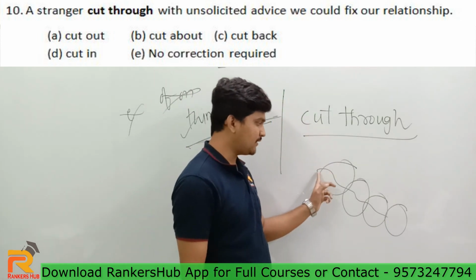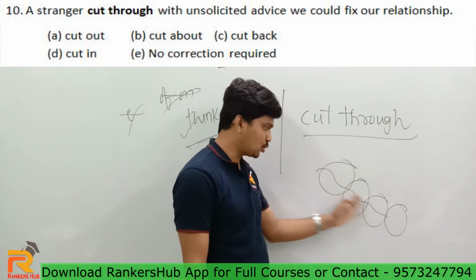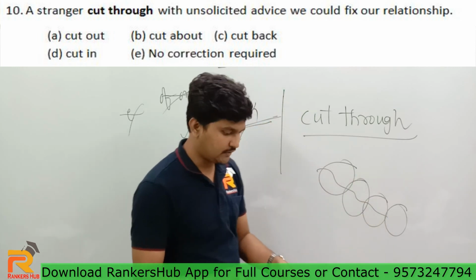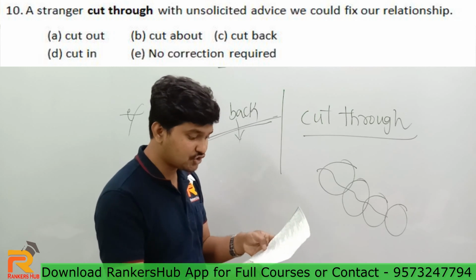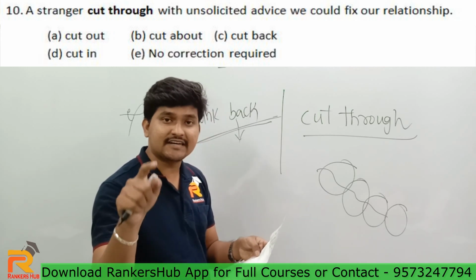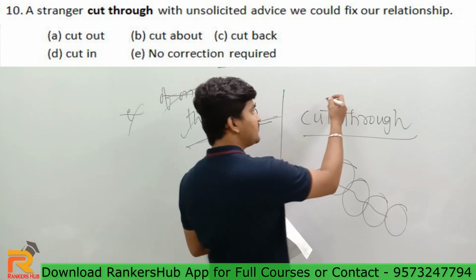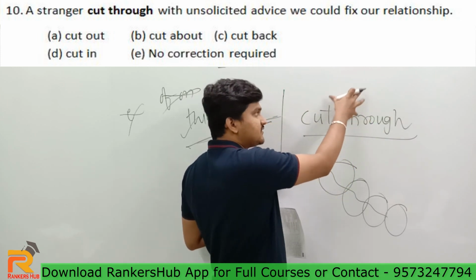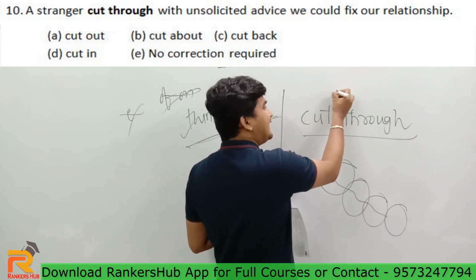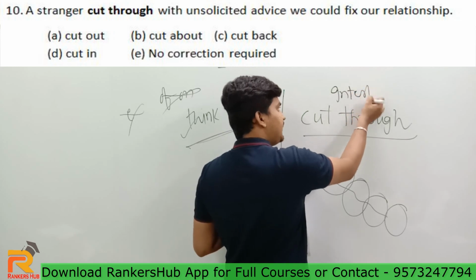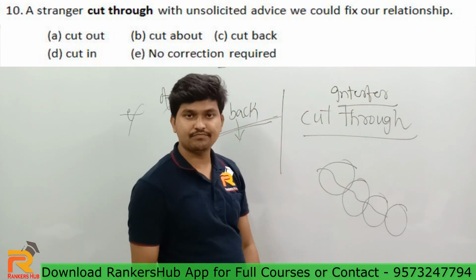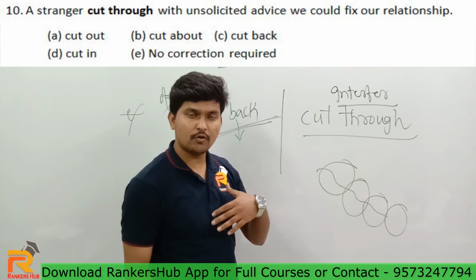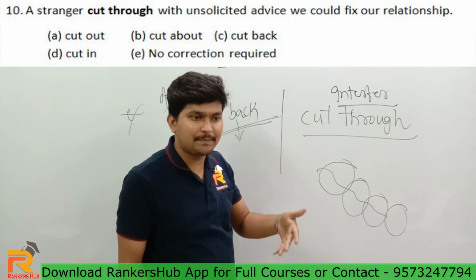So cutting through simply means penetrates or passes. So in that sense I can use cut through, but in this sentence I want a sense like a stranger cut through with unsolicited advice. The phrase that I need in this sentence should give a sense of interference. He interfered, right? I need a sense of interference.